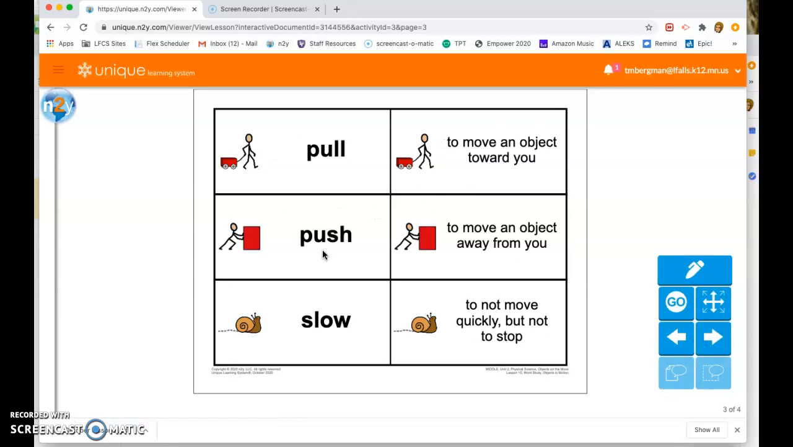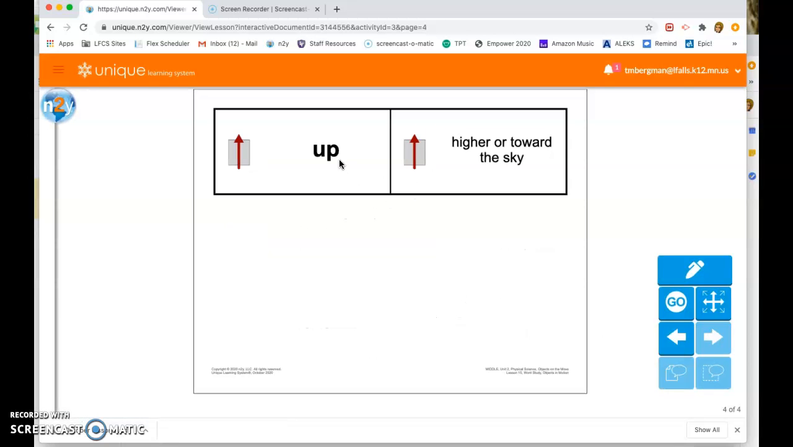Pull, to move an object toward you. Push, to move an object away from you. Slow, to move, but not quickly, and not stop. And up, to move higher or toward the sky.